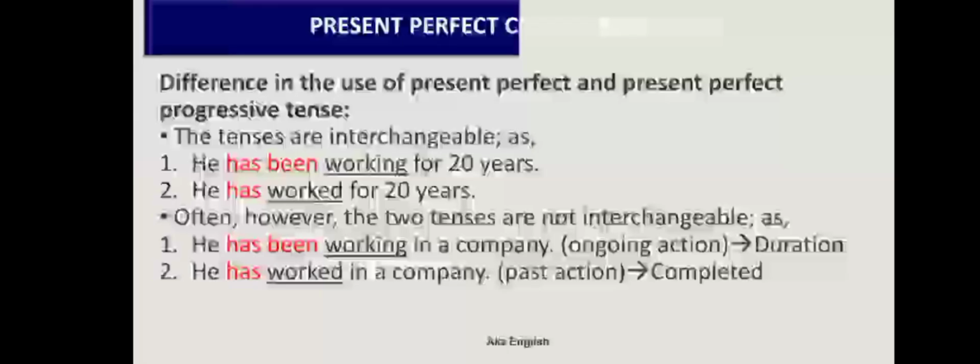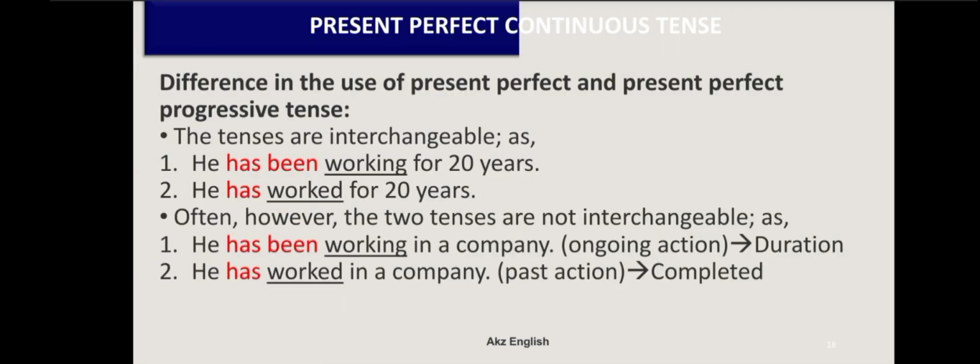Okay, what do we learn from both of the sentences? In the first sentence, which is used in the present perfect continuous tense, it tells the duration. And in the second sentence, which is used in present perfect tense, it tells us the action has completed, it is a finished action. Now here we may learn that present perfect continuous tense is used for the action having the duration, and present perfect tense is used for the actions which have finished or which have completed.